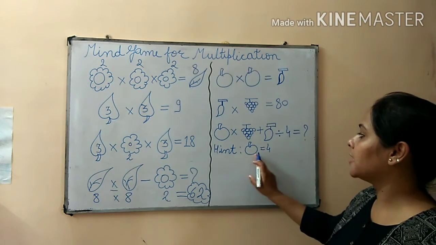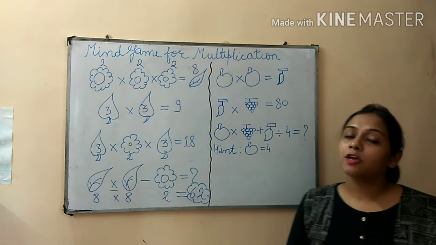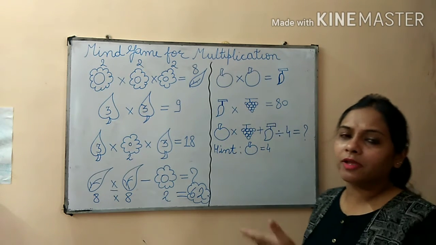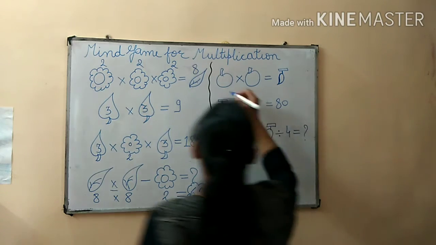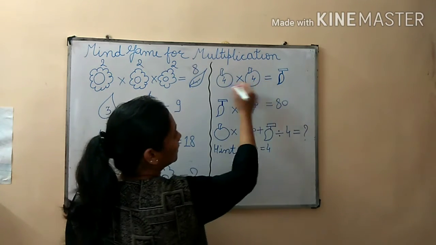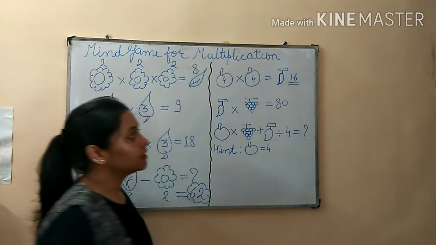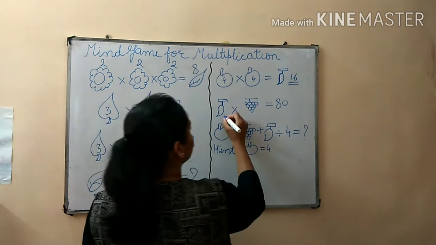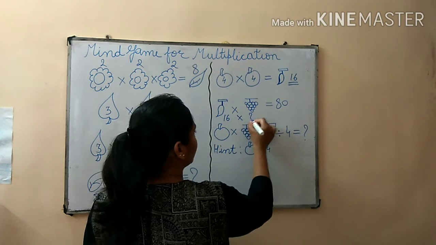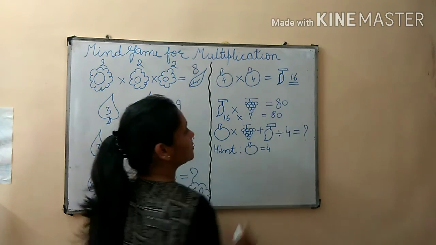One hint is given that this apple has the value 4. So very easy. We know the value of apple. 4 multiplied by 4, 4 4s are 16. Means mango contains the value 16. 16 multiplied by something gives us 80 as the product.